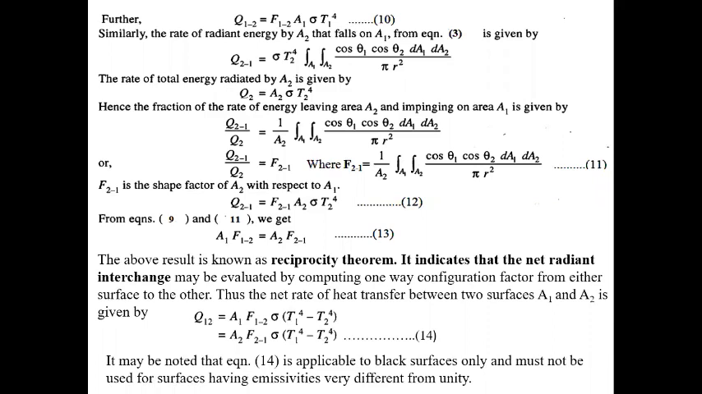It indicates that the net radiant interchange may be evaluated by computing the one-way configuration factor from either surface to the other. So we can write Q12 equals A1 F12 sigma (T1 to the 4 minus T2 to the 4), or A2 F21 sigma (T1 to the 4 minus T2 to the 4). This equation is applicable to black surfaces only, having emissivity unity. So we consider only the black surface.